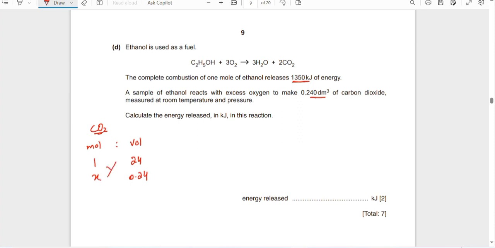X. I just want to tell you how many moles are there in this amount of carbon dioxide which is produced. So 24x is equal to 0.24, and x will be equal to 0.24 divided by 24. What do we get here? We have to use a calculator.